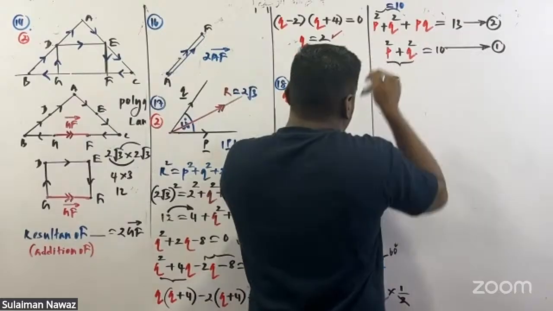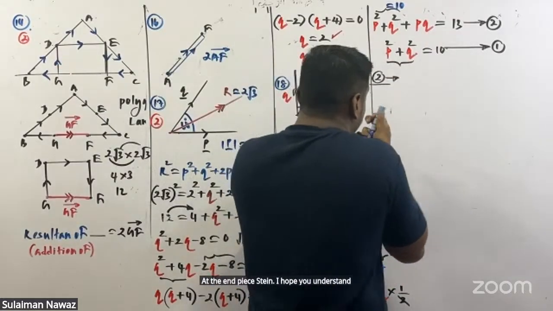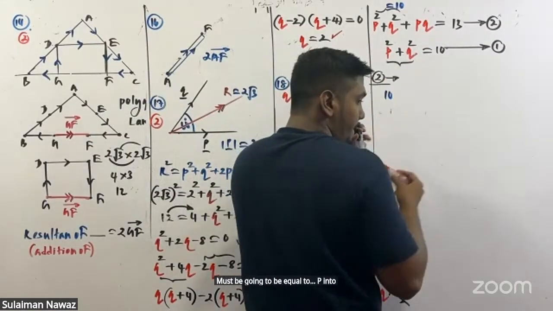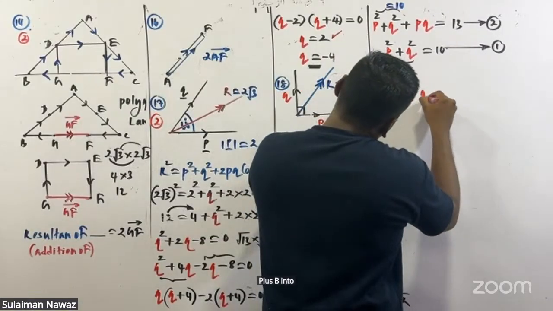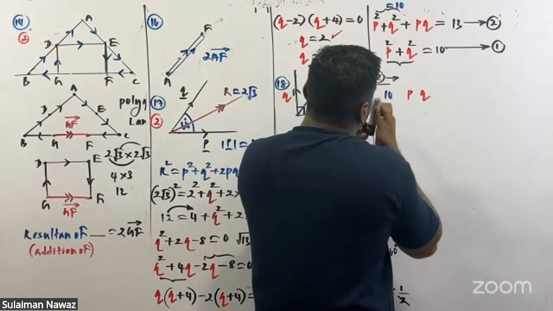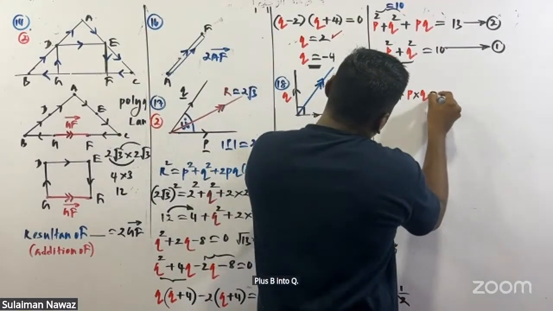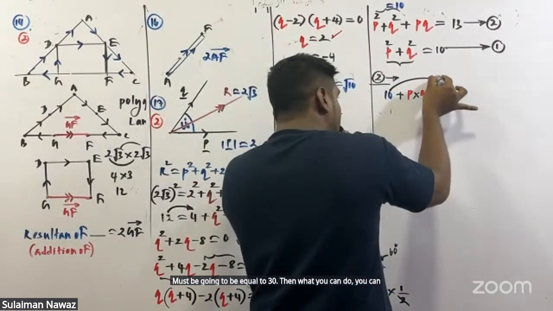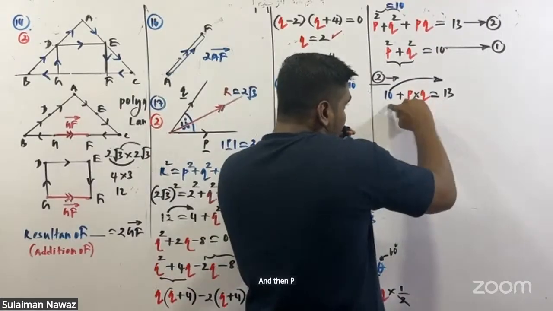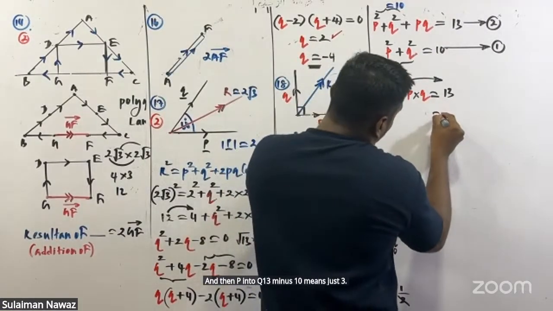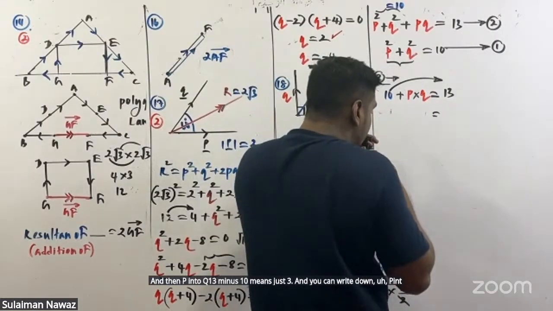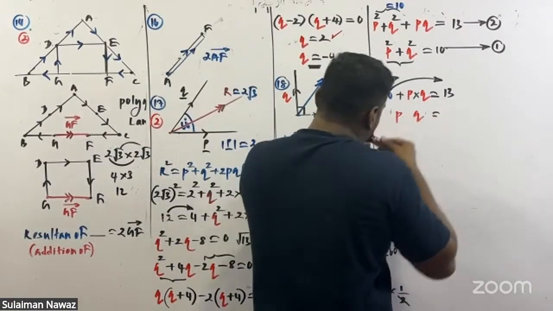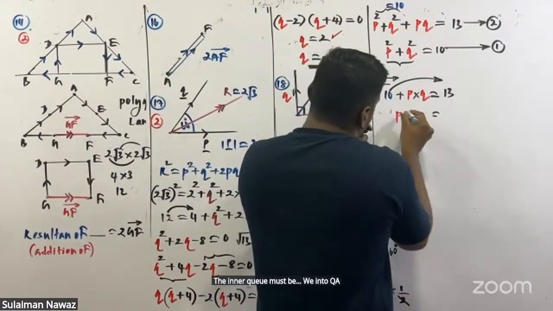Then P squared plus Q squared is 10. I hope you understand why I put 10. This must be equal to P into Q plus P into Q, which must be equal to 13. Then you can move this 10 to the right side. Then P into Q equals 13 minus 10, which is just 3. So P into Q must be just 3.